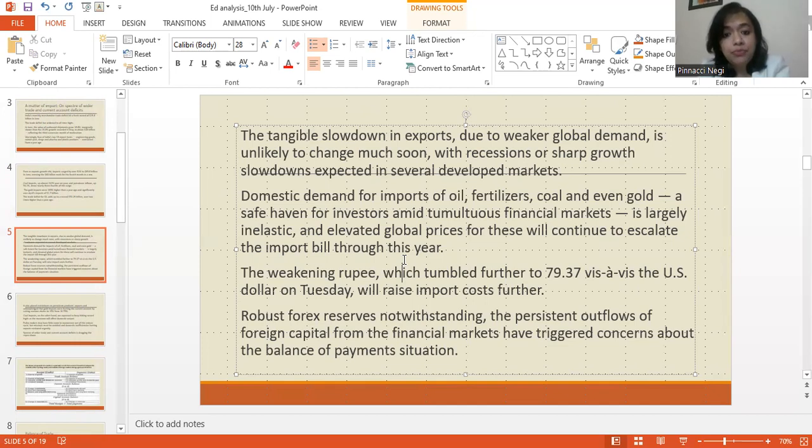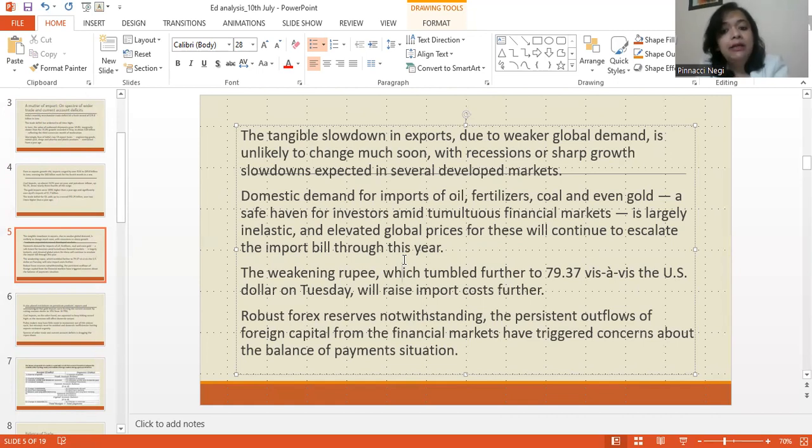increasing the exports. Now, if you look at the imports, our domestic demand for import of oil, fertilizer, coal, and even gold, particularly because that's a very safe haven for investors, students, is largely inelastic. Inelastic as in, what is inelastic? That we have an inelastic demand for these imports. That means they would not change really. These demands don't really hinge on any external factors.